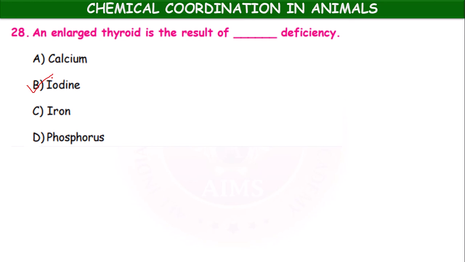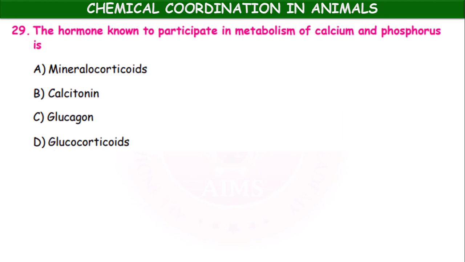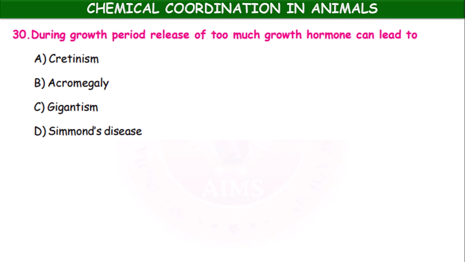What is the disease? What is that condition? Goiter, simple goiter. The hormone known to participate in metabolism of calcium and phosphorus is mineralocorticoids, calcitonin, glucagon, glucocorticoids. It is the calcitonin which regulates the metabolism of calcium and phosphorus. During growth period, release of too much growth hormone can lead to cretinism, acromegaly, gigantism, Simmons disease. Gigantism.